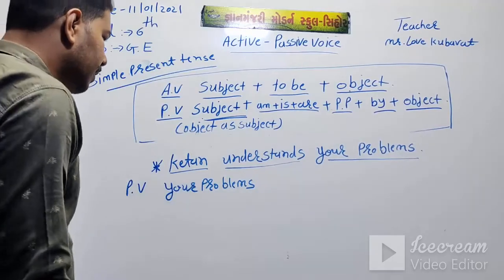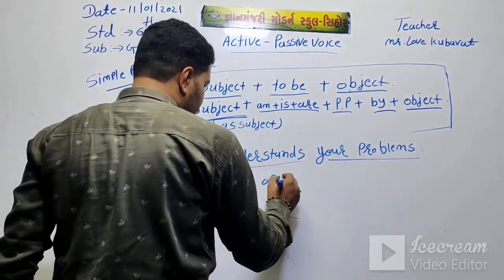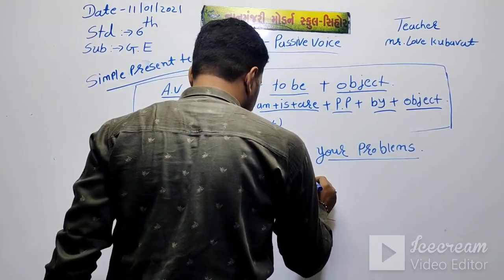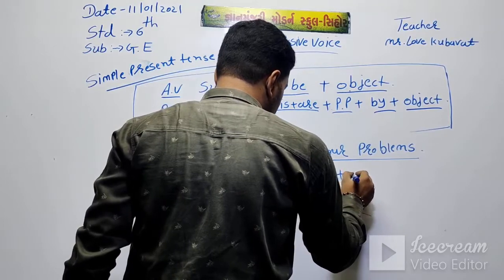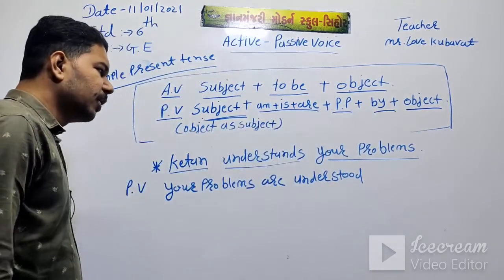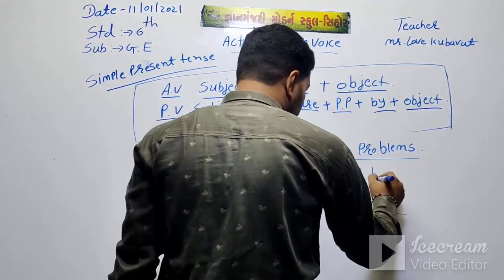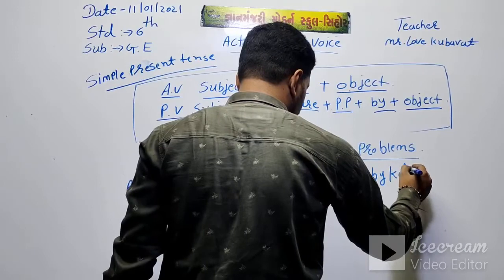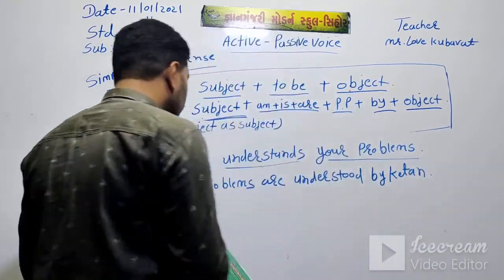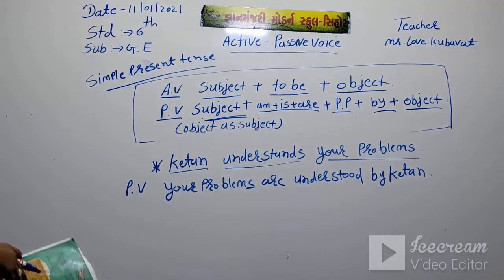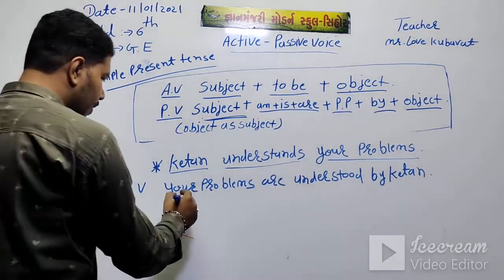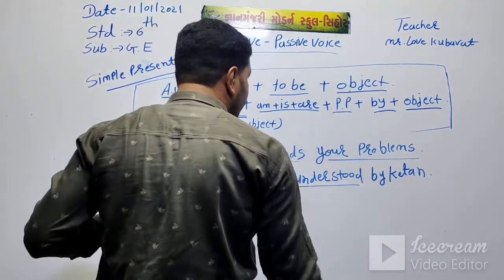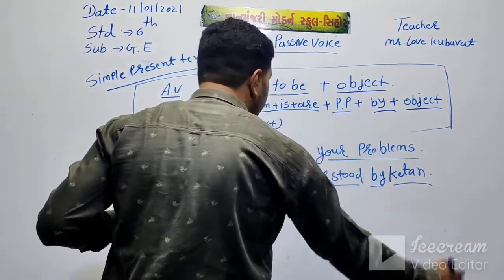means this is the plural, then put are. Your problems are understood, past participle. Your problems are understood, then put by, and object means Ketan. Your problems are understood by Ketan. This is the object, to be am is are, and this is the past participle, put by and then object.